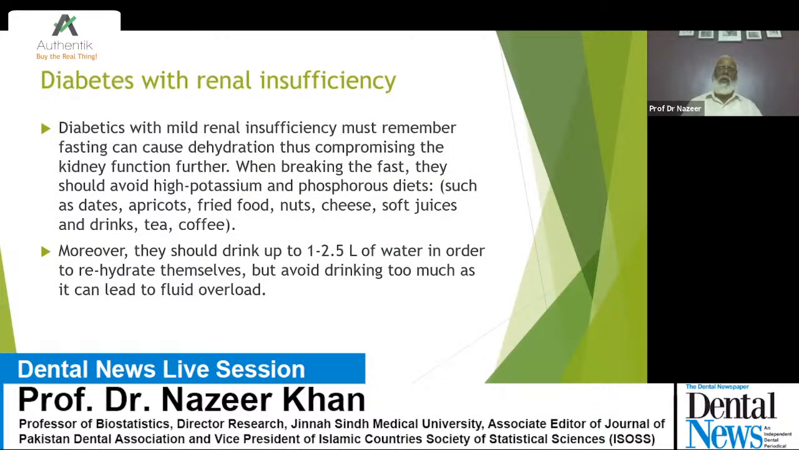Now, the diabetic patient who has renal insufficiency must remember fasting can cause dehydration, thus compromising the kidney function further. So they have a kidney problem, and they should avoid dehydration. When breaking the fast, they should avoid high potassium and phosphorus foods, such as dates, apricots, fried fish, nuts, cheese, soft drinks, and tea and coffee. So with the kidney problem, they should avoid these things, also the dates and apricots.